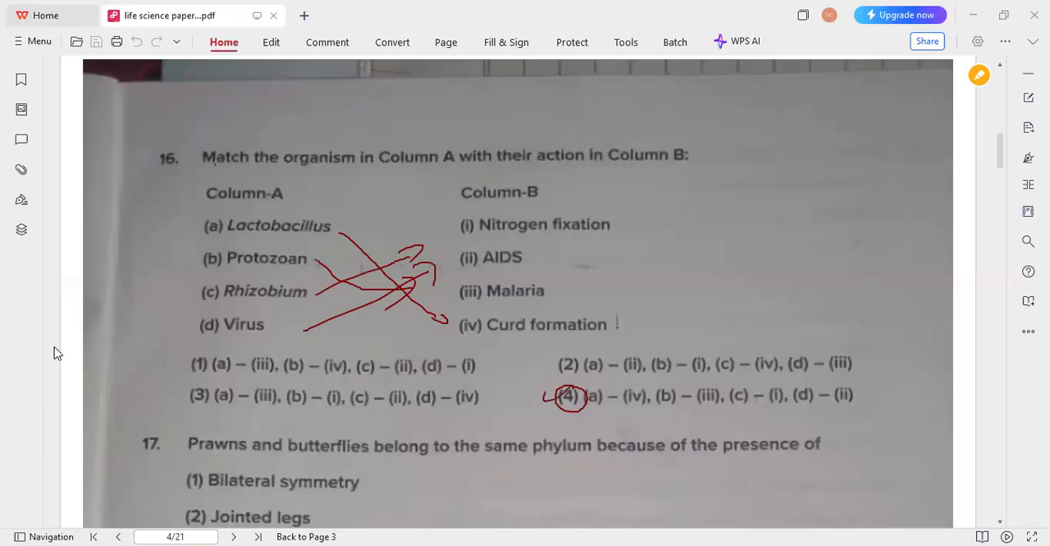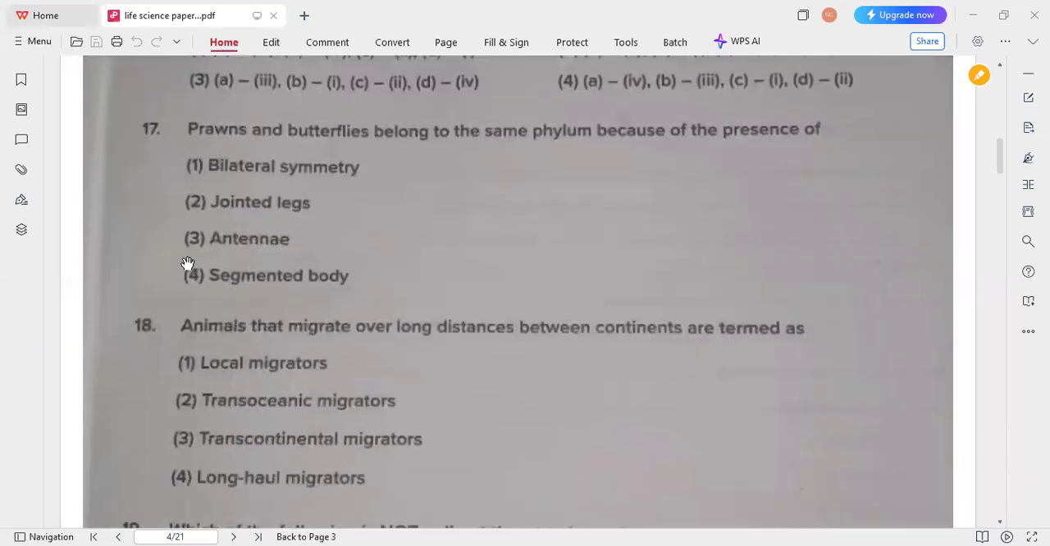So the next question. Prawns and butterflies belong to the same phylum because of the presence of jointed legs. Both come under the arthropod family, and arthropods have jointed legs. So because of these jointed legs, prawns and butterflies belong to the same phylum.